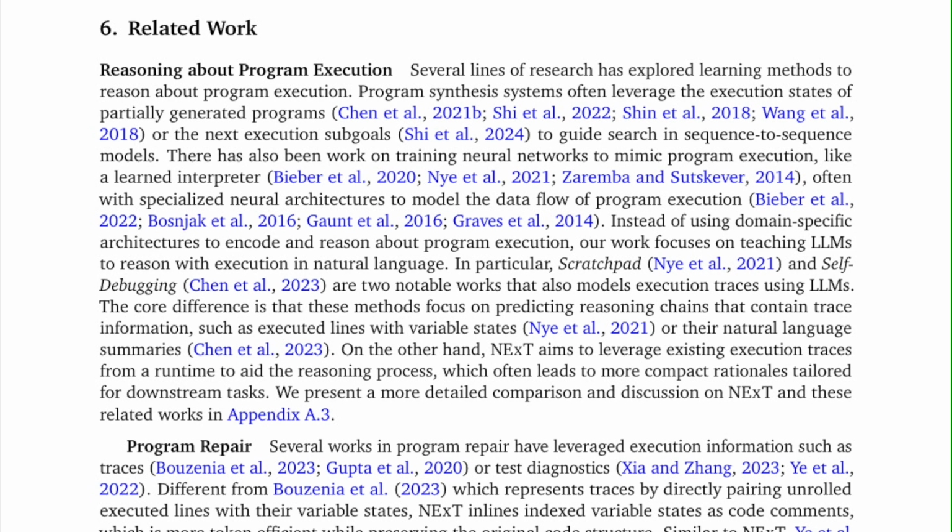In particular, Scratchpad and self-debugging are two notable works that also model execution traces using LLMs. The core difference is that these methods focus on predicting reasoning chains that contain trace information, such as executed lines with variable states or their natural language summaries. On the other hand, NExT aims to leverage existing execution traces from a runtime to aid the reasoning process, which often leads to more compact rationales tailored for downstream tasks. We present a more detailed comparison and discussion on NExT and these related works in Appendix A, Point 3.